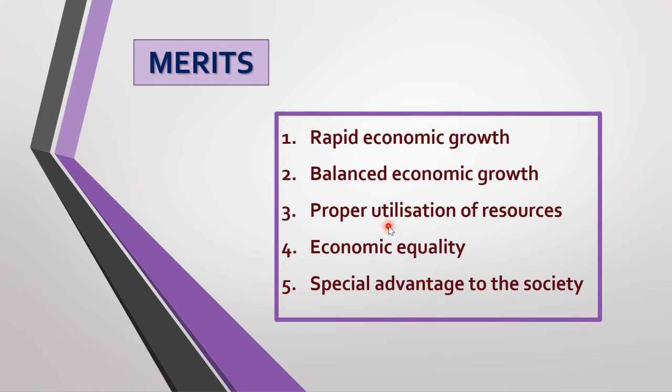Proper utilization of resources. The resources in the mixed economy are utilized properly. The government controls most of the important activities directly and the private sector indirectly. Since the government controls directly and the private sector indirectly, there is proper utilization of resources. The resources are used properly.